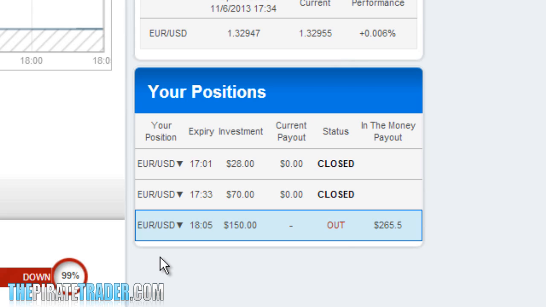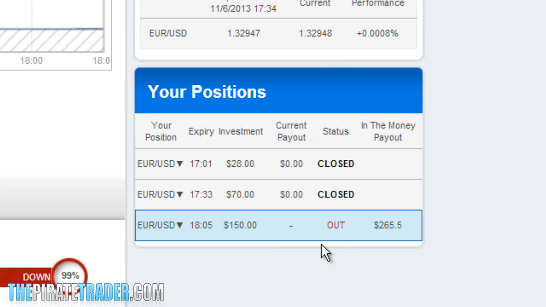Now this trade is very likely to win with that split we saw, and since I've been trading in the same direction as the majority of the traders, and since I've been consistent during my strategy, along with the fact that the majority of traders really don't tend to be wrong that many times in a row, this trade should come in. This trade will pay out $265.50, and that is going to help us in a number of ways.